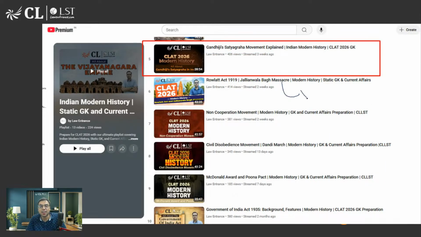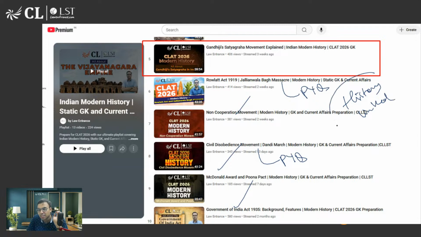A question on Jallianwala Bagh and on the CDM came in CLAT. Of course, next time they can ask from any other exam, any other topic, so it is very important that you watch all those previous classes. Second, history is linked. I cannot pick something from the middle and discuss it. If you watch everything, you will be able to understand the entire concept easily, and when you make notes, it will be easy for you.